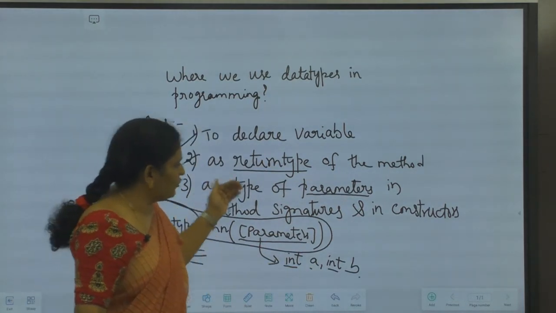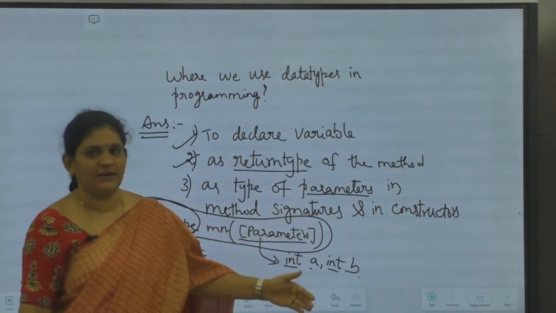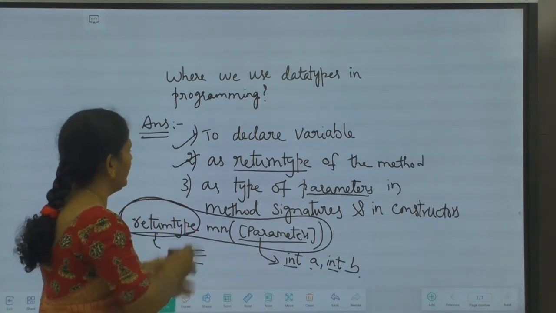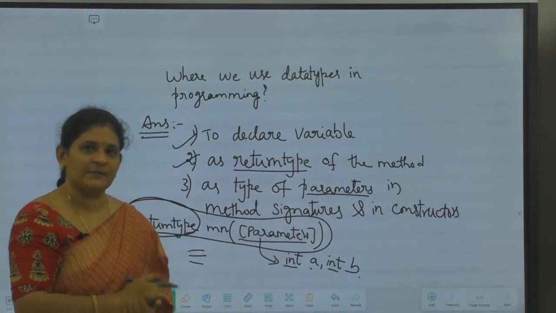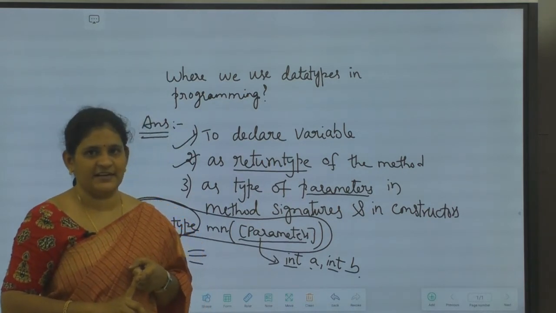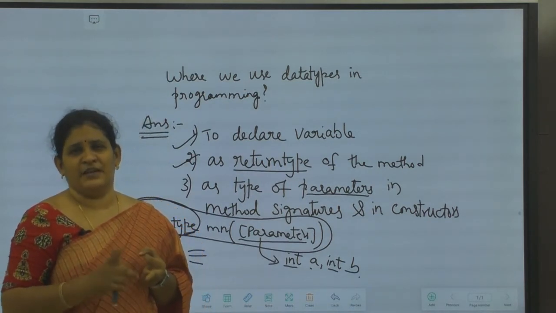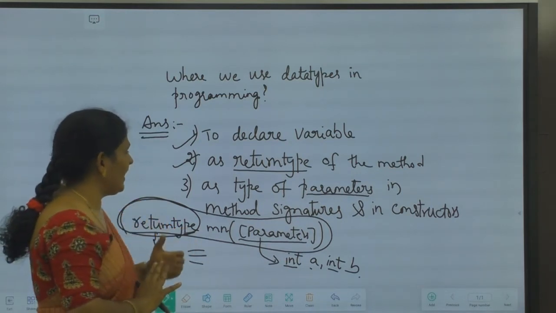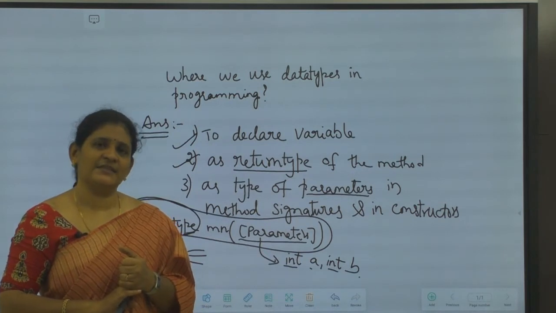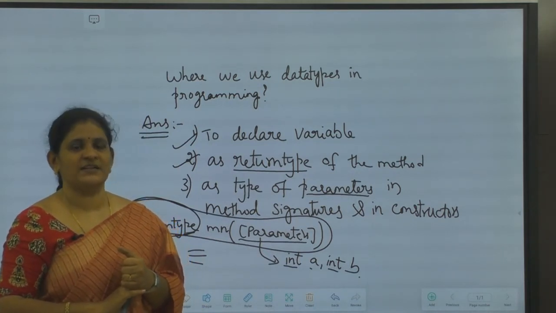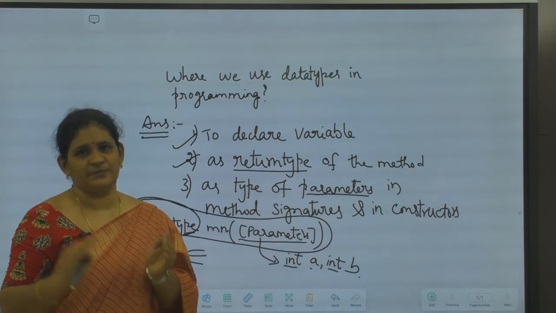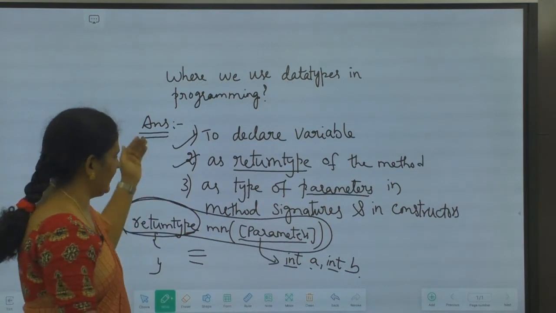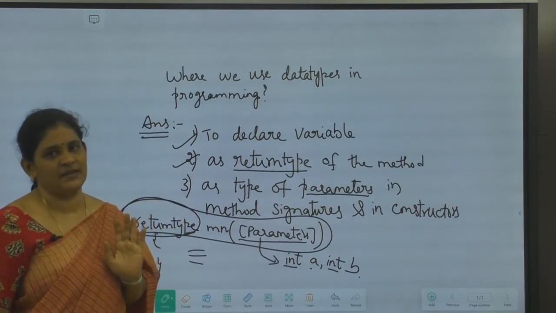We use this in constructors also. That point I'll discuss when we deal with the constructors topic. So in these three places we use data types. While declaring the variables, we have to use data types. In method definitions, as return type, we can also use the data types. And while declaring the parameters in the method signatures, we also use data types. Even in parameterized constructors, for declaring the parameters we use the data types. In these three cases we will be using the data types in the programming part.